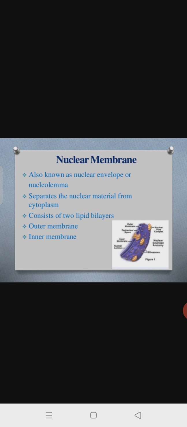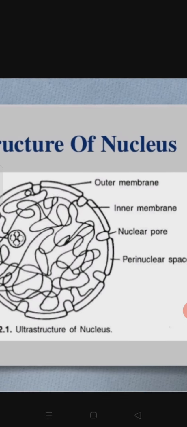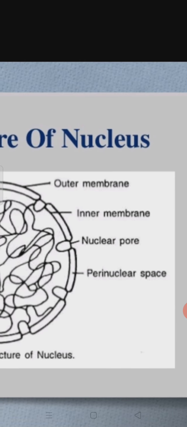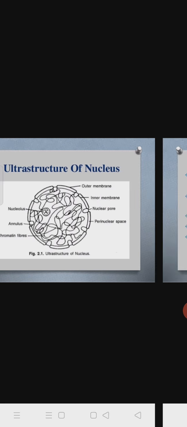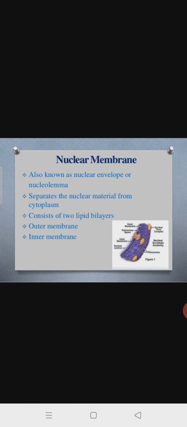So first we have to study the nuclear membrane. Nuclear membrane means the outermost layer. This we call the outer membrane and inner membrane, that is the nuclear membrane. Also known as nuclear envelope or nucleolemma. It separates the nuclear material from the cytoplasm.